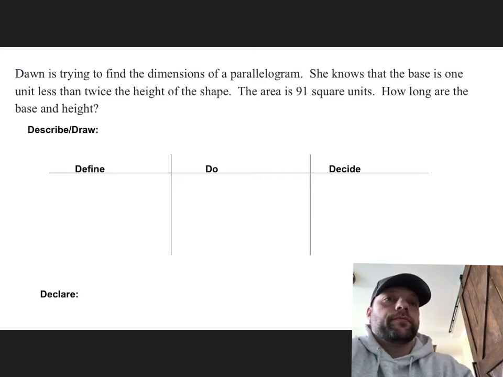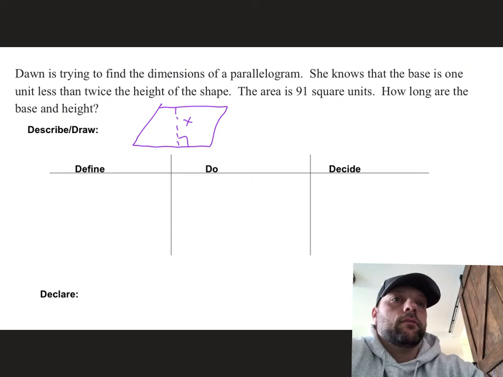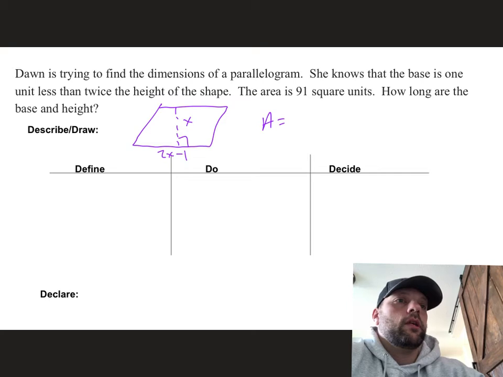All right, so on this one, I'm going to just make my picture of a parallelogram. And then there's my height. So perpendicular. All right, so we have our height is X because that's going to be the shorter side. And then it says the base is twice the height, but it's 1 unit less. So 2X minus 1. Okay? And our area is going to be equal to 91 units squared.